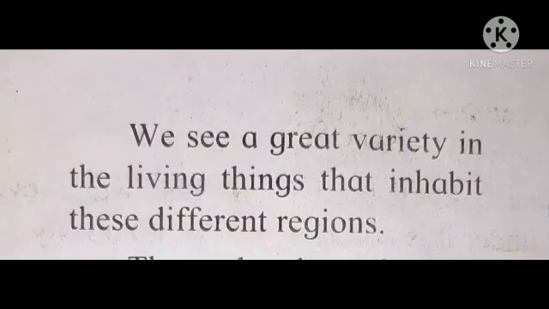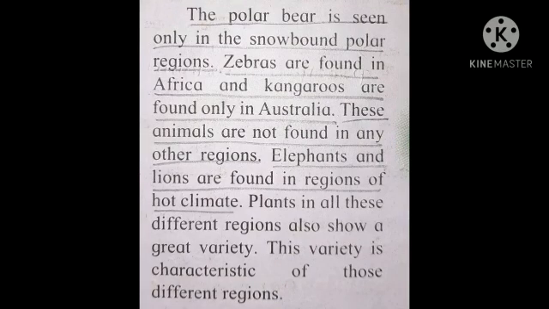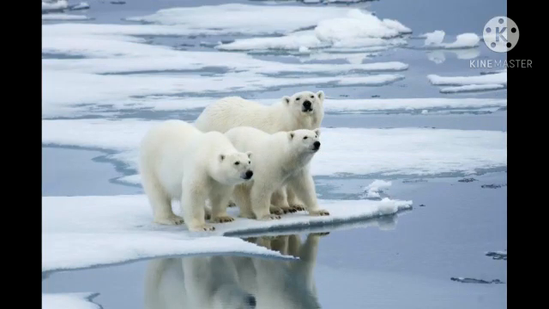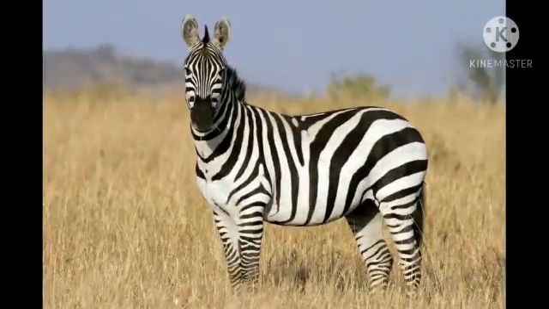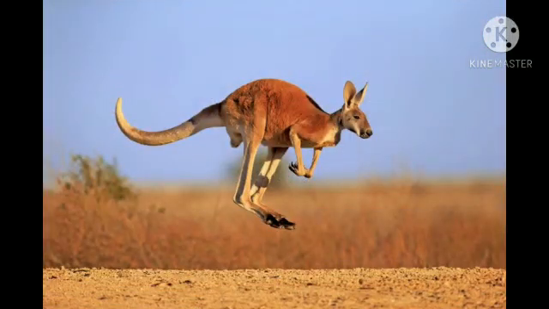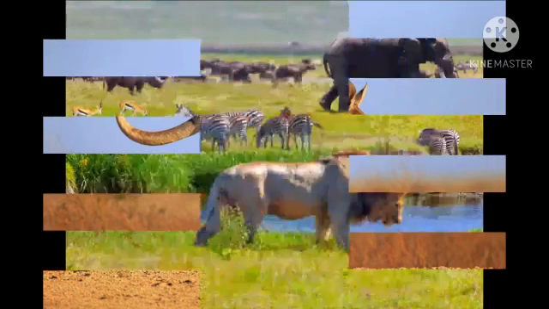We see a great variety in the living things that inhabit these different regions. Now you all can see the different inhabitants in the different regions. Now this polar bear is seen only in the snow-bound polar region. So here is the picture of the polar bear. It is in the polar region. Zebras are found in Africa and kangaroos are found only in Australia. Okay, so these zebras are found in Africa, and these kangaroos are found in Australia. These animals are not found in any other regions.